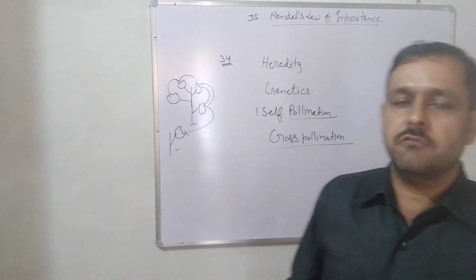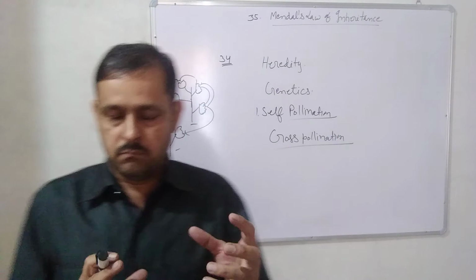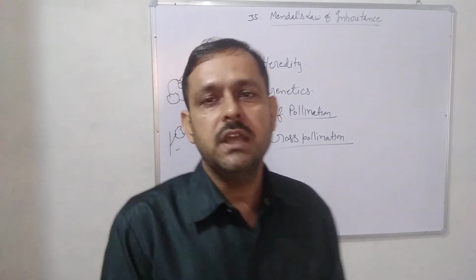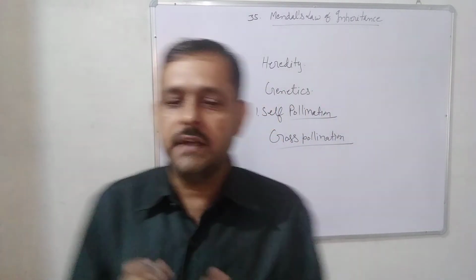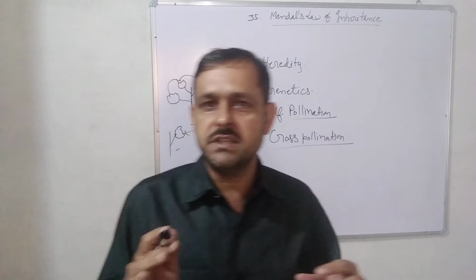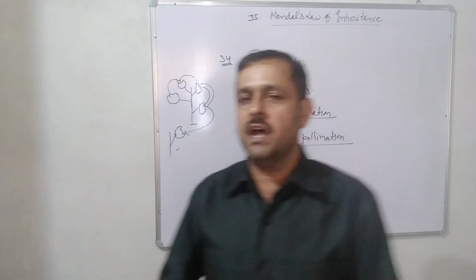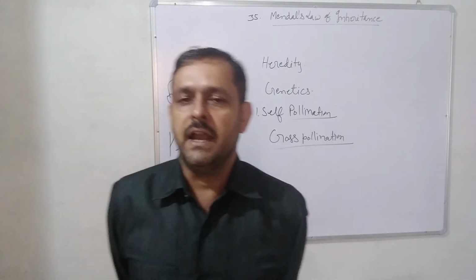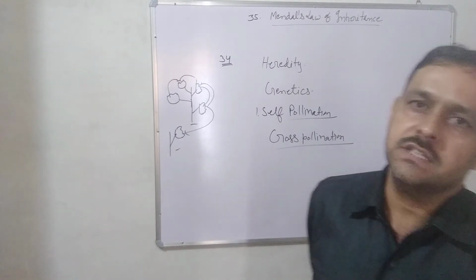His experiment was published in a short magazine with the heading Experiment in Plant Hybridization, and that magazine was not famous at that time. Also, Darwin's experiments were going on between scientists, so they could not emphasize Mendel's law and Mendel's experiment.